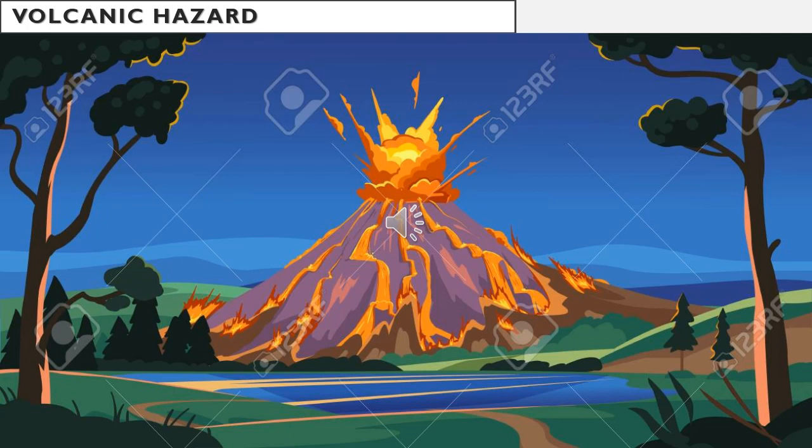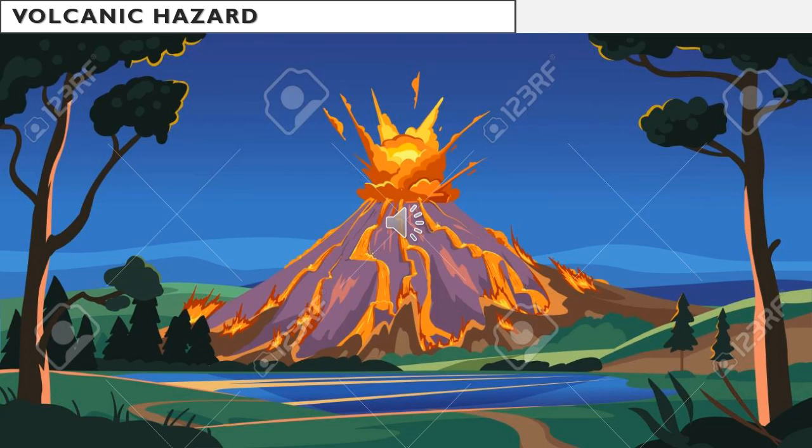Then volcanic hazard, which includes volcanoes, eruption and lava flow. Volcanic eruption comes under volcanic hazard. Sometimes an active volcano bursts and releases lava, which is seen in the interior.